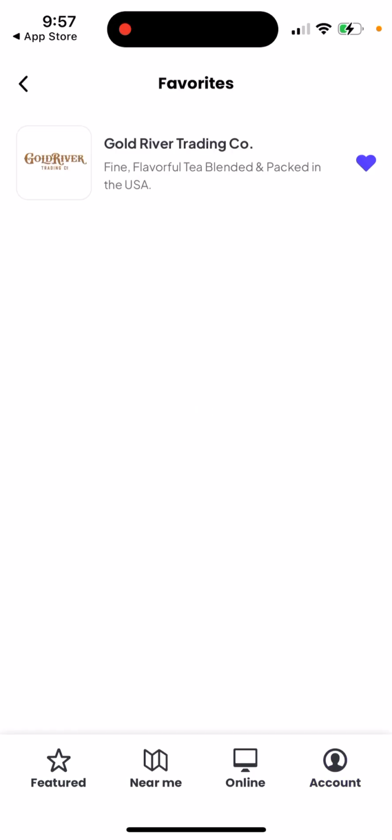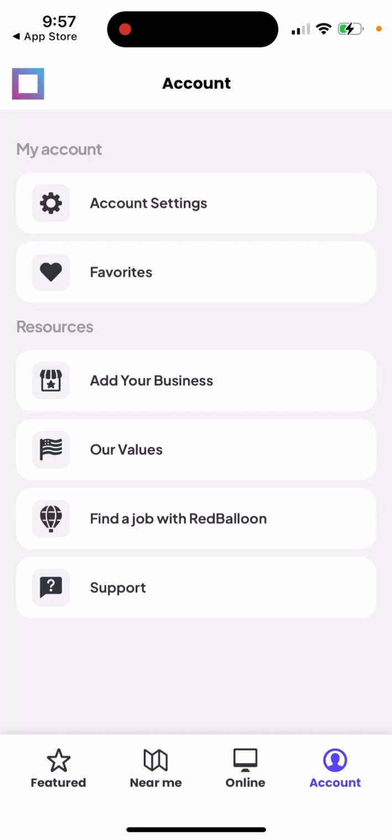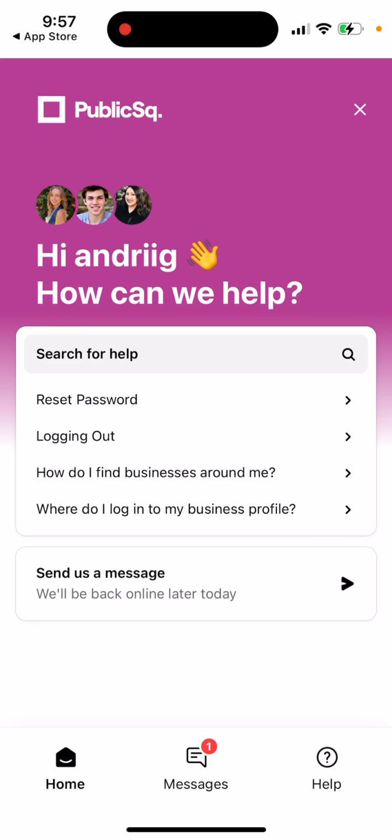Then you have your favorites, which you can find here. Then there is some ad where you can find a job, and some website. You can also go to their support if you want to.